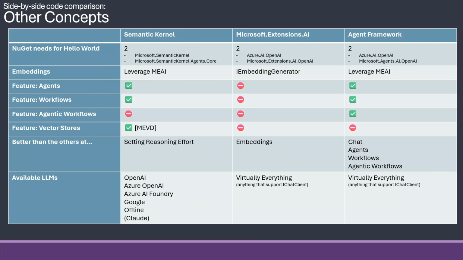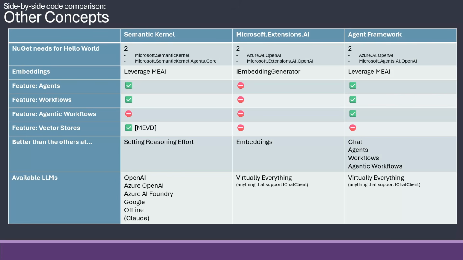So that's everything I have for you in terms of comparison. I'm definitely going to stick with Agent Framework. I find Extensions AI too low level, too much extra work here and there compared to what Agent Framework can do. And on top of that, it gives all the nice workflows as well. And Semantic Kernel, I see it as a legacy product now that Agent Framework will supersede in every way.